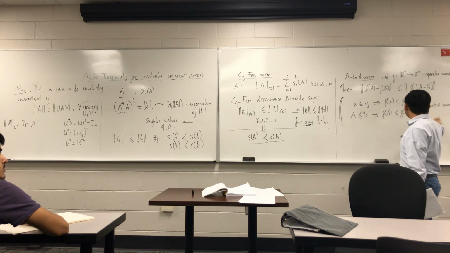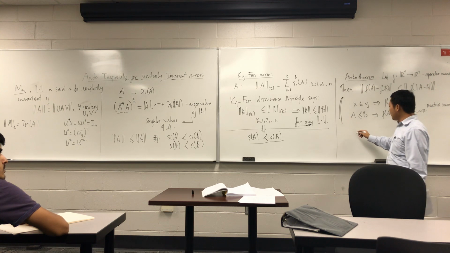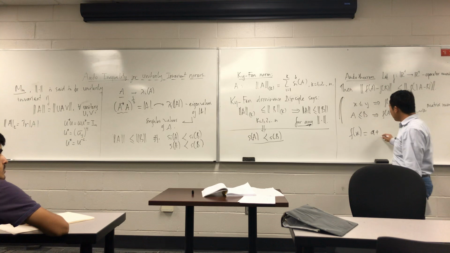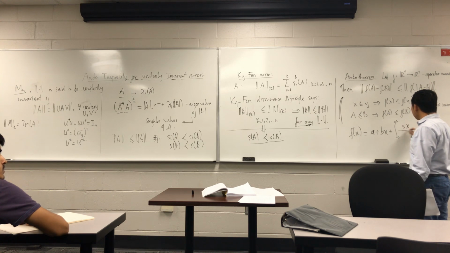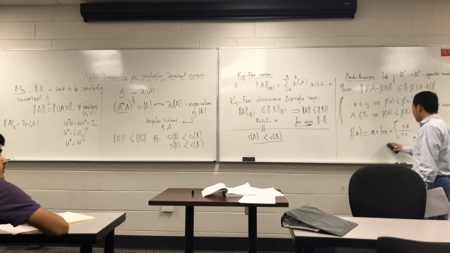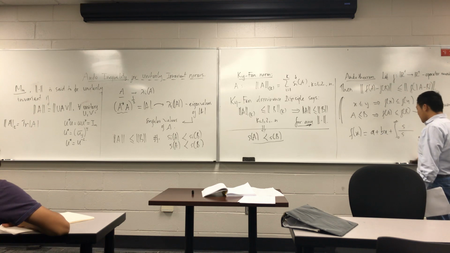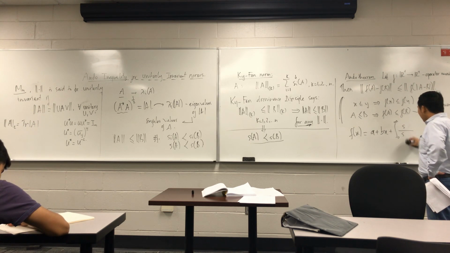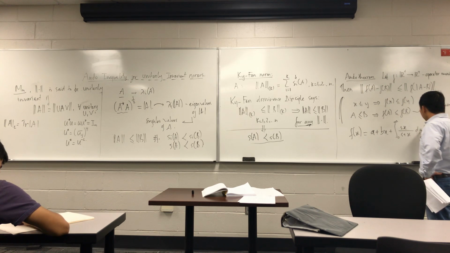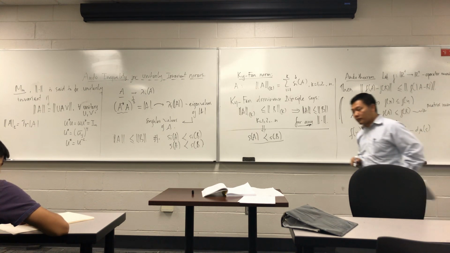Operator monotone functions have the following integral representation: f of x equals a plus b x plus the integral from 0 to infinity of s x over s plus x d mu of s.